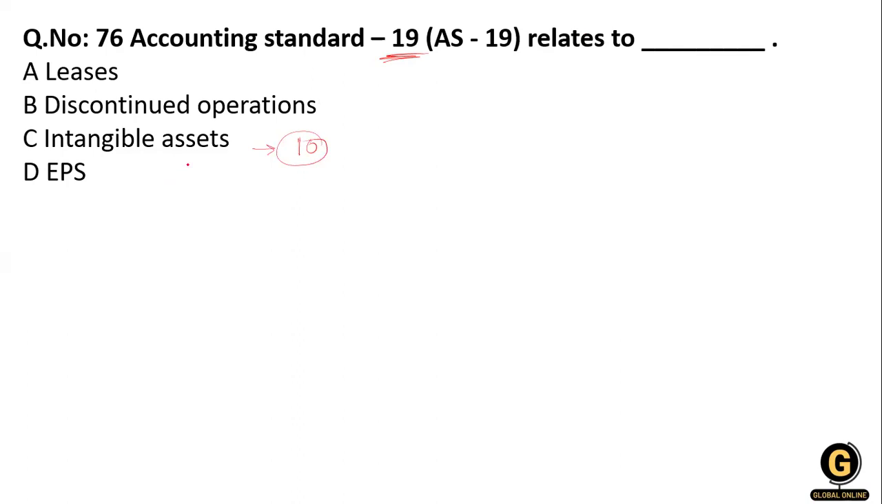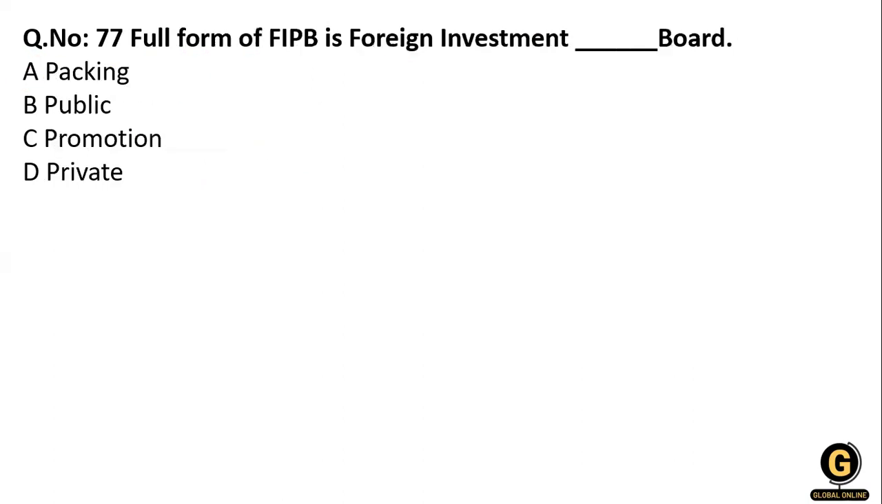Now what will be the right answer? Option number A is the right answer. That is, 19 is for dealing with the lease. Okay, it's dealing with the lease. Clear? Now next question. Full form of FIPB.